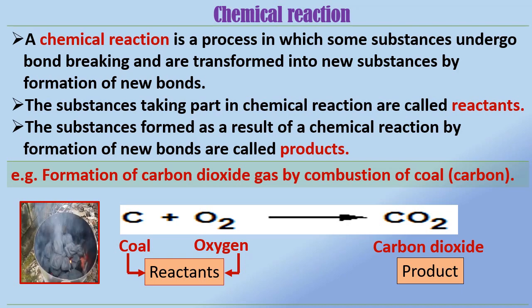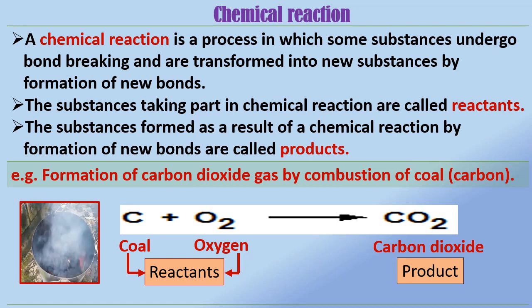Here, coal and oxygen are called reactants as these are the substances taking part in the chemical reaction. CO2, that is carbon dioxide, is the product of this reaction because it is formed as a result of reaction between coal and oxygen.